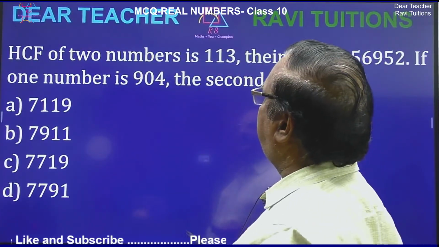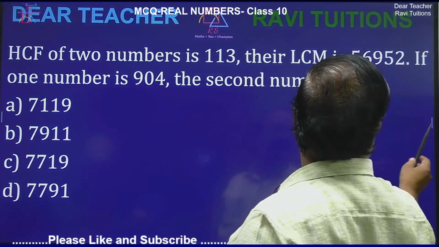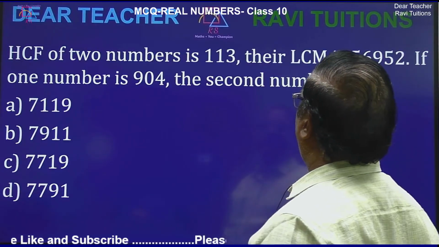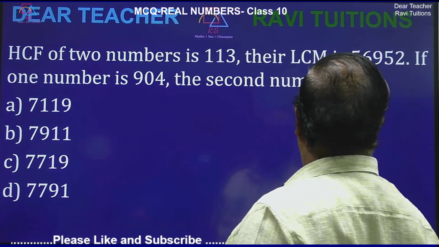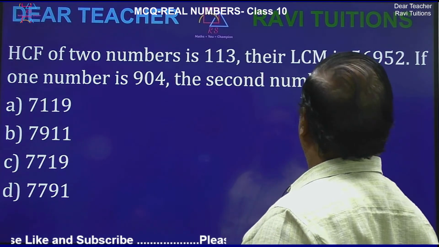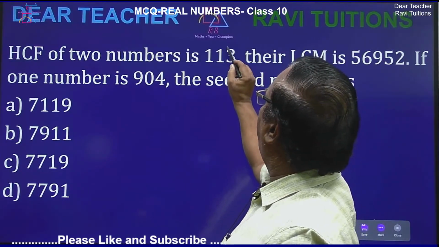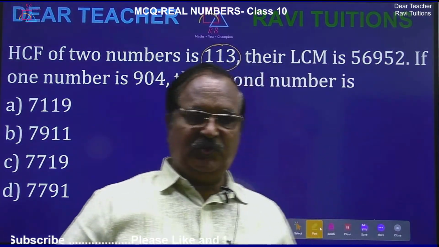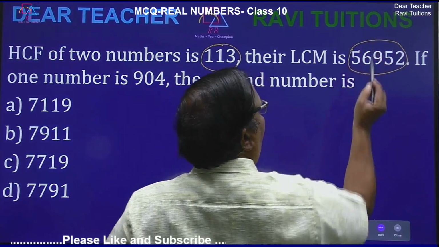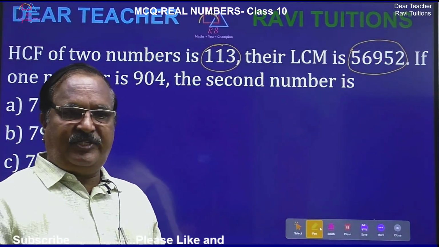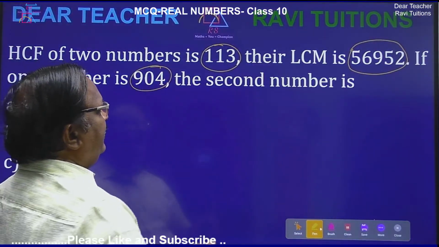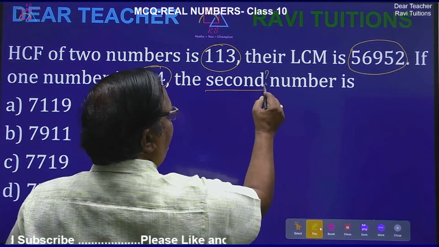HCF of the two numbers is 113, and LCM is 56,952. Okay, and one of the numbers is 904 and the second number is a question mark.